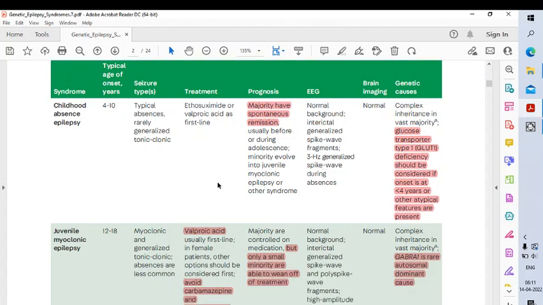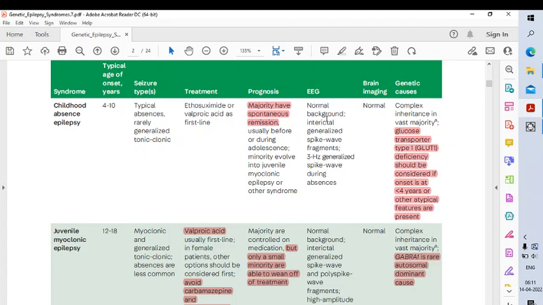Now, what is the prognosis? If a child has childhood absence epilepsy, the majority will have spontaneous remission, usually before or during adolescence. A minority will convert into JME or another syndrome. So this childhood absence will convert into JME or another syndrome.